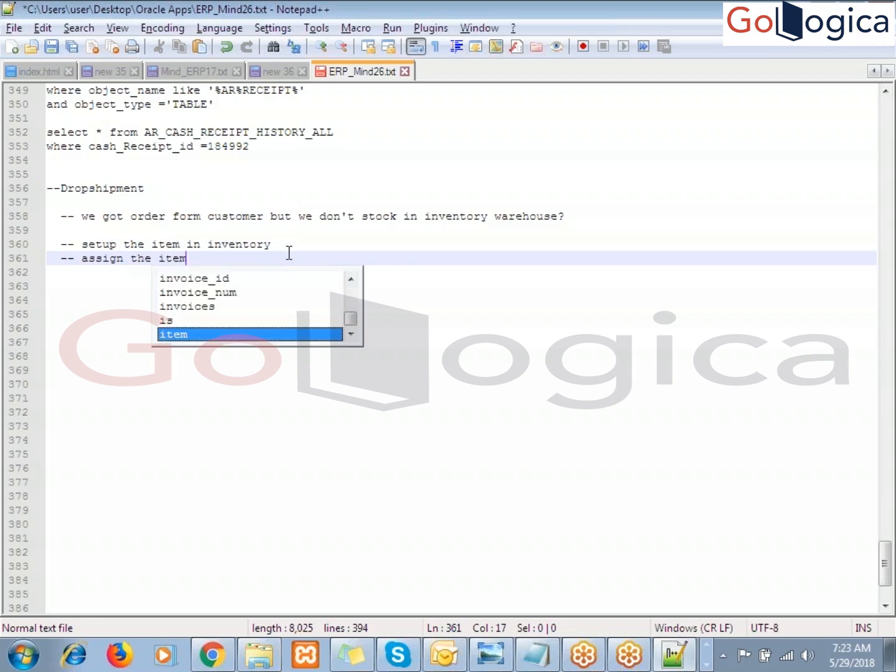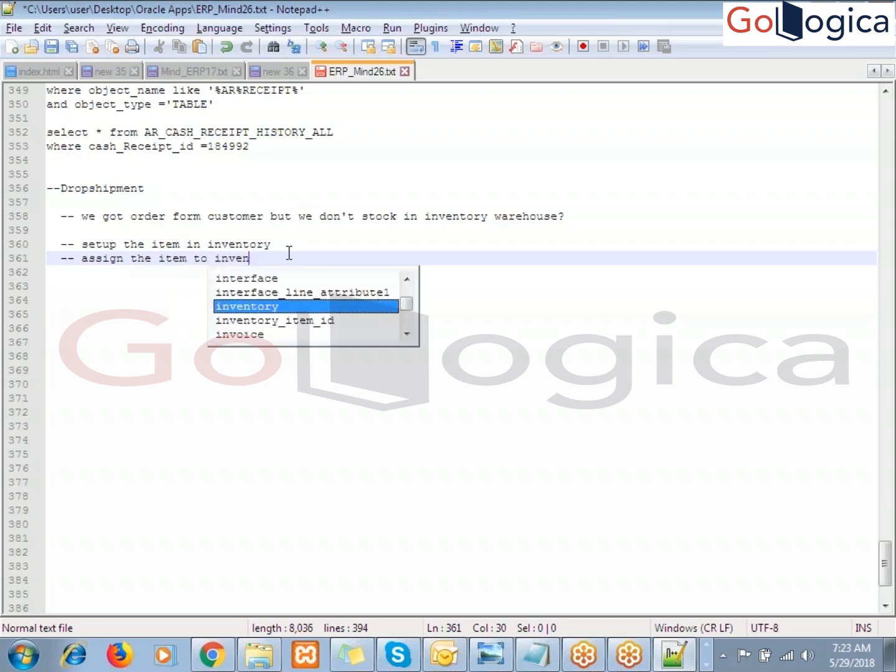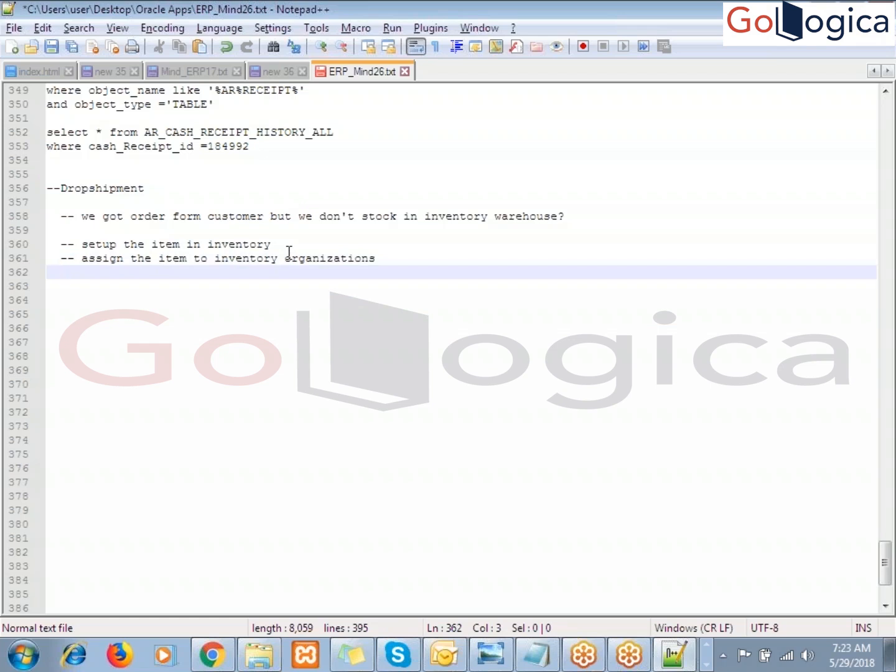Once we assign the item to the inventory organizations, assign the quantity to the item. Item quantity is required, right? Quantity to that item.